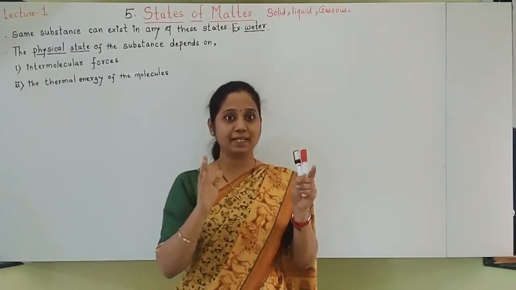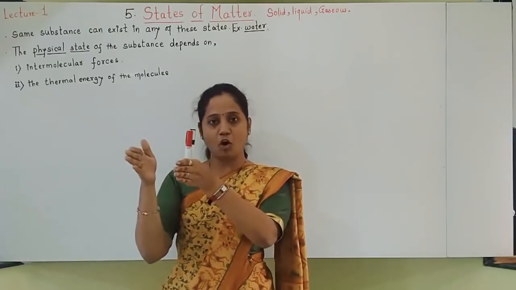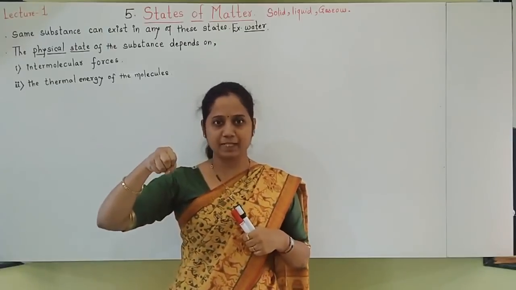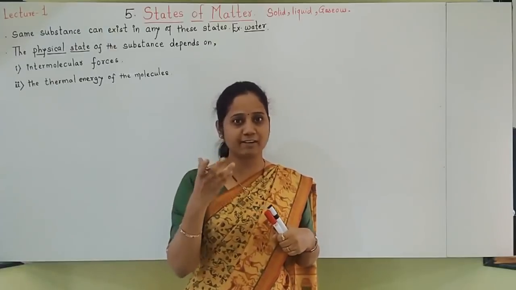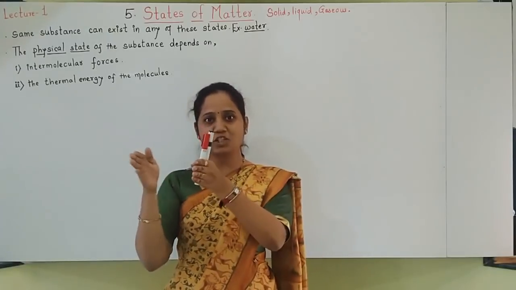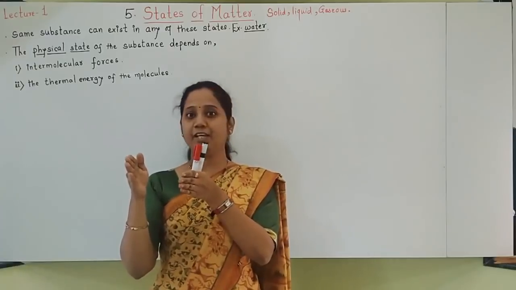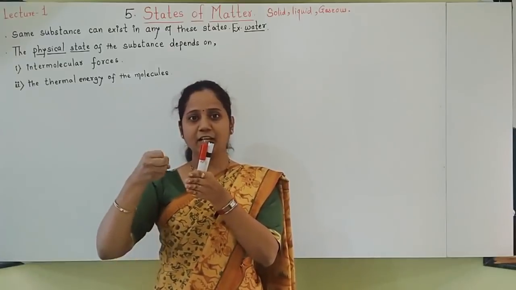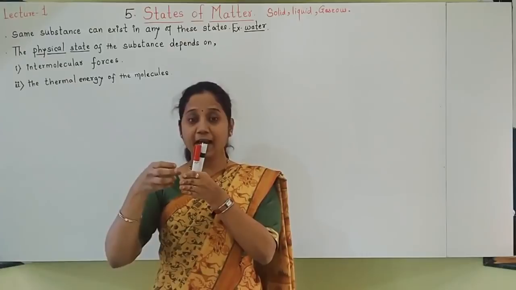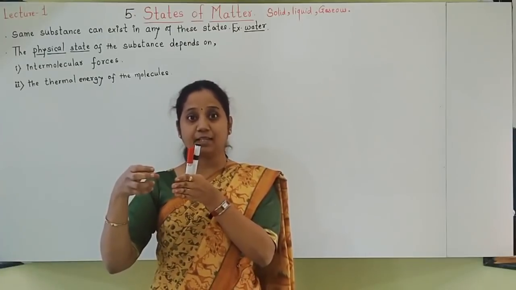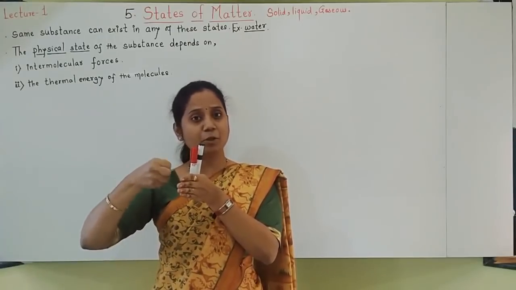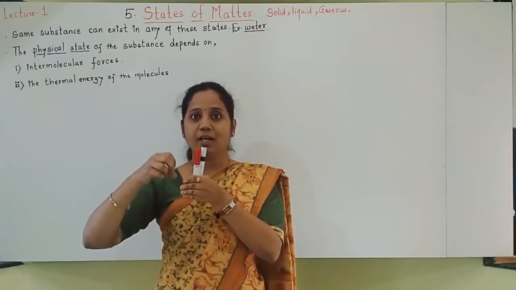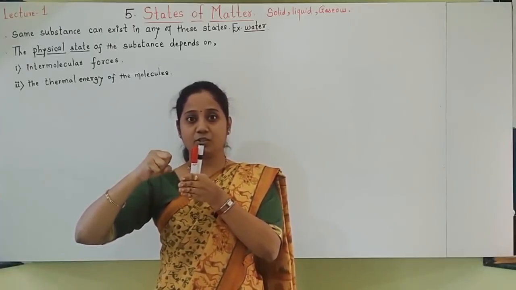Then what is the further main change? In solid, all the atoms are compactly placed. All these things you know, just revise. Solid arrangement of atoms is how? Very definite and very compact. Atoms are very compactly placed. Why? Because intermolecular forces of attraction are very strong.